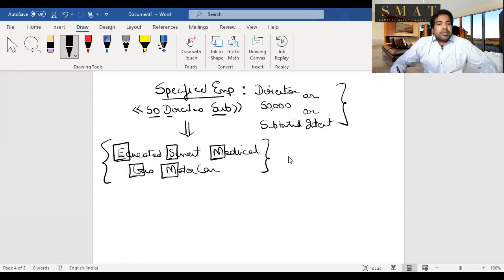So hence all of them will be specified employees. But in case you need to know what is a specified employee: directors, and those with substantial interest, or those earning 50,000 or more, are specified employees. And which perquisites are only applicable to specified employees?